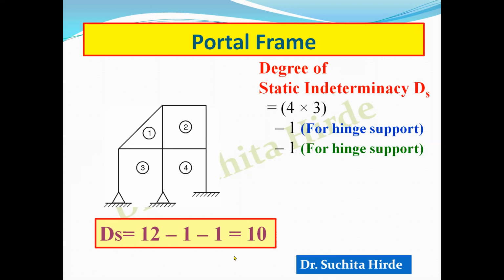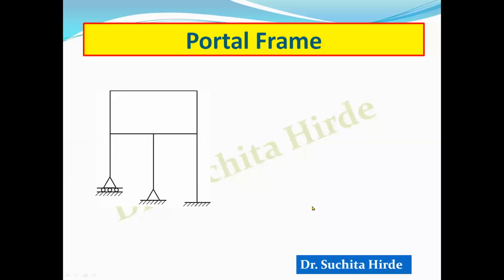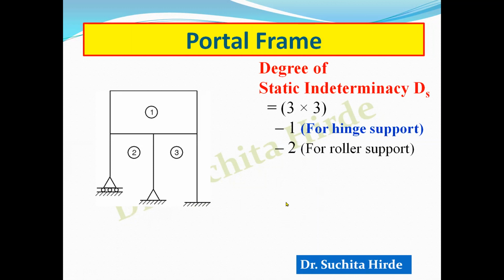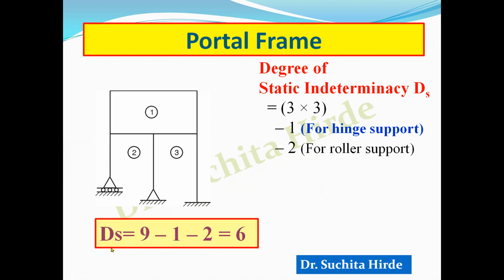Let us take one more example. Now can you calculate by just observing this frame, what is the degree of indeterminacy for this frame? Count these spaces, 1, 2, 3, multiplied by 3, 3 into 3, then deduct 1 for this hinge and deduct 2 for this roller. So total degree of indeterminacy for this frame is 9 minus 1, minus 2, minus 1 is for hinge and minus 2 is for roller. So total degree of indeterminacy for this frame is 6.